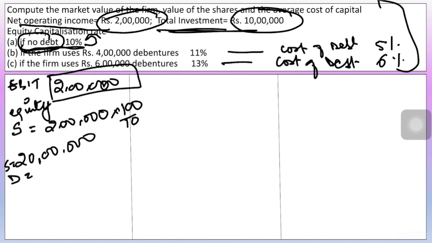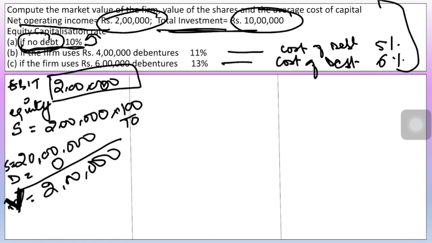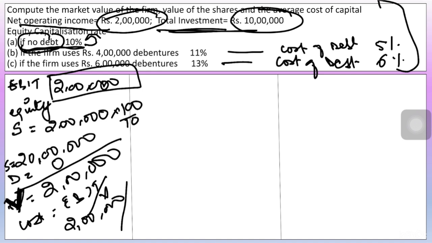And the market value of debentures or debt is 0 because you have no debt. So if we total it up, this is the total market value of the firm, right? And now we have to compute the cost of equity, that is EBIT upon market value of the firm. So over here the EBIT is 2 lakh rupees divided by the value of firm, that is 20 lakhs, right? Into 100, this comes out to be 10%.